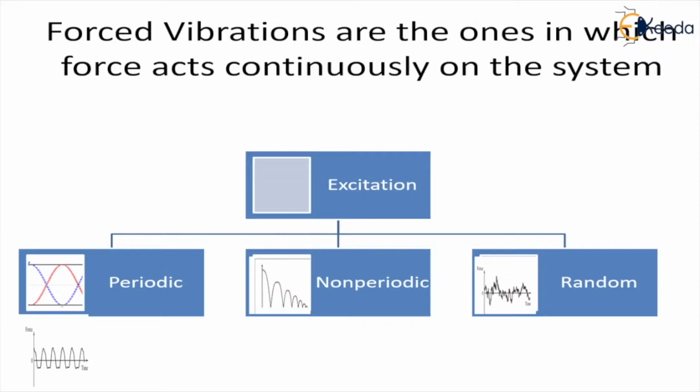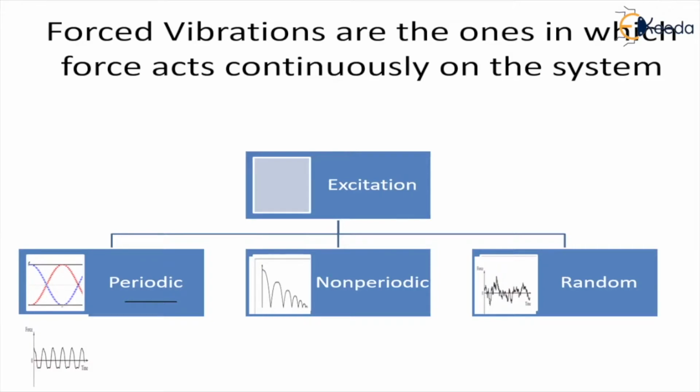So in forced vibrations, we are giving some external excitation to the body or to the mass. The excitation given to the body, or the external force given to the body, can be classified into three categories. First one is the periodic excitation. What we mean by periodic excitation is that the cycle repeats itself after a certain duration of time.